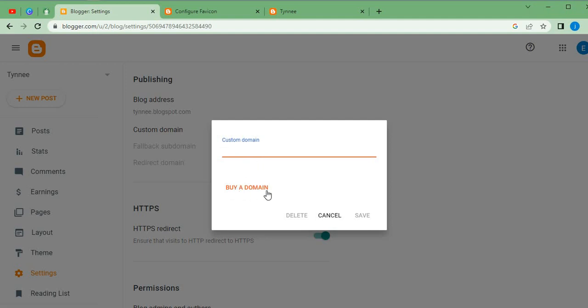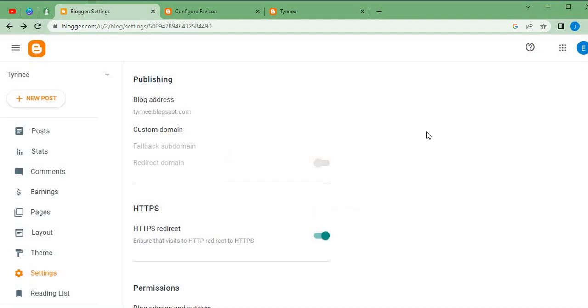We can click here to buy a domain on their platform. Or let's say we don't want to use their home platform, and want to go to another website like GoDaddy. We can easily go there and purchase the domain. Or let's say we want to use another web hosting platform like Hostinger, like WebHost, like Bluehost, anyone. We can easily go there, purchase it, and come here. But in most cases, all of those platforms offer a free domain once you buy hosting with them.